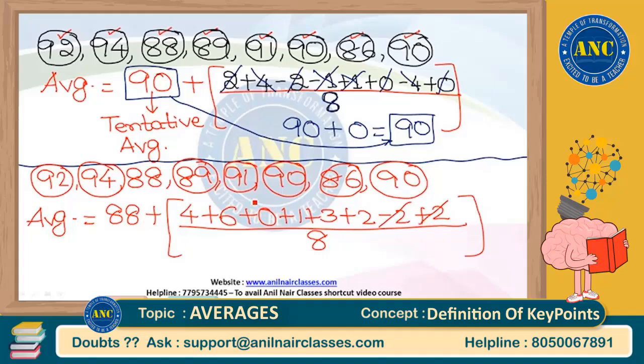Minus 2 plus 2 cancels, 4 plus 6 is 10, 10 plus 1 is 11, 11 plus 3 is 14, 14 plus 2 is 16. What is 16 divided by 8? 16 divided by 8 is 2. What is 88 plus 2? 90. You will end up with the same answer irrespective of the average you assume initially.